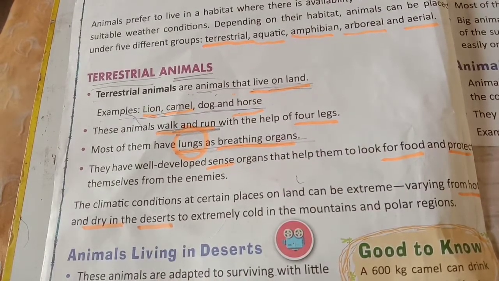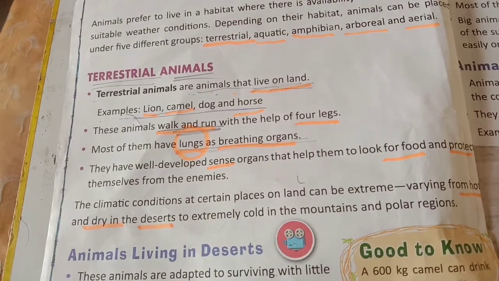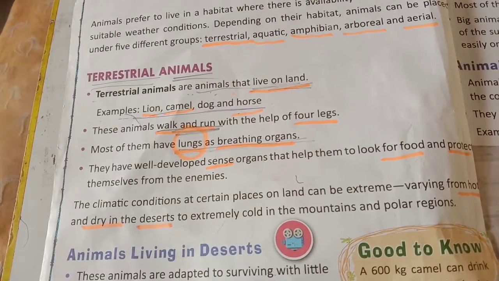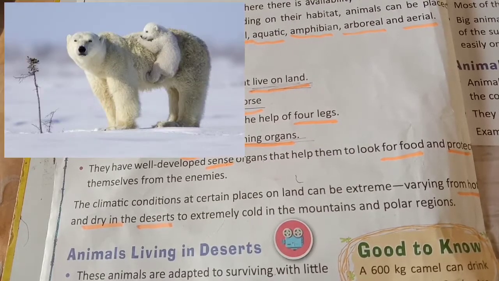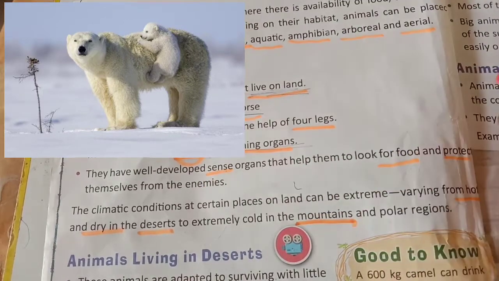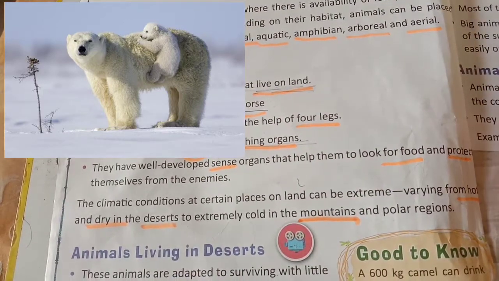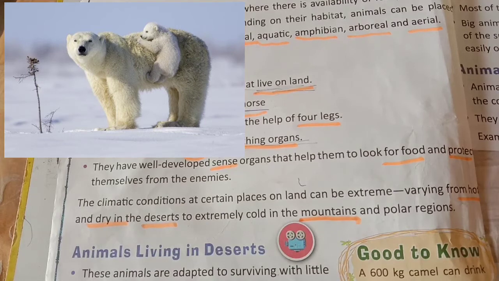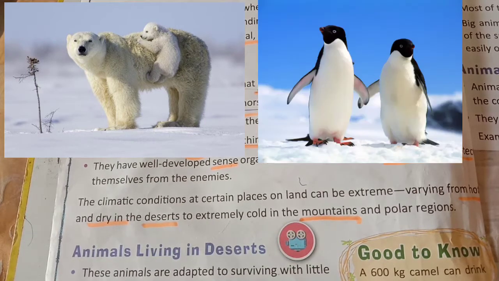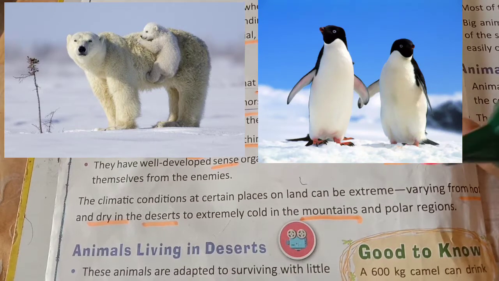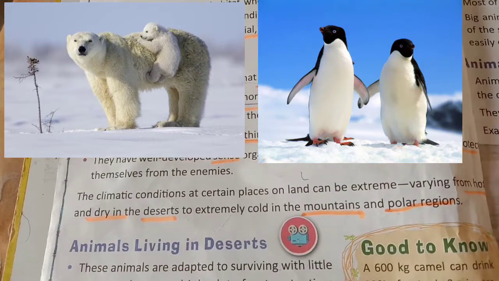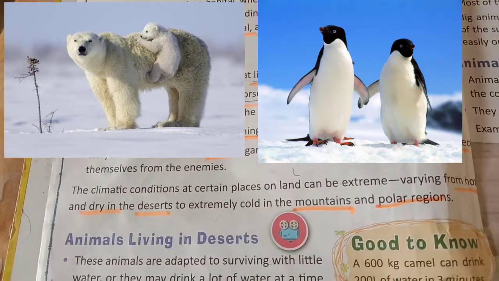Some terrestrial animals are living in deserts, and some terrestrial animals are living in cold regions, like mountains. They live in the Himalaya mountains, which is a very cold place, and the Arctic. These are all cold places where many animals live. They are also called terrestrial animals. Polar regions have a very cool atmosphere.